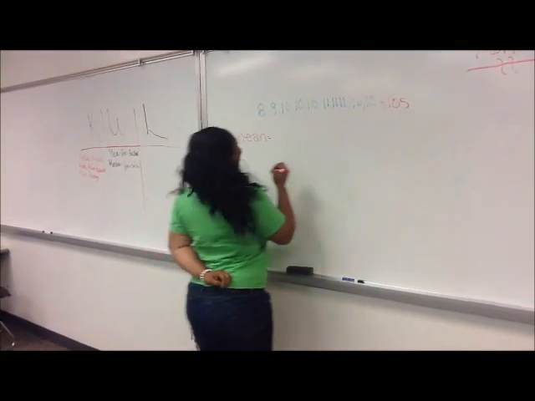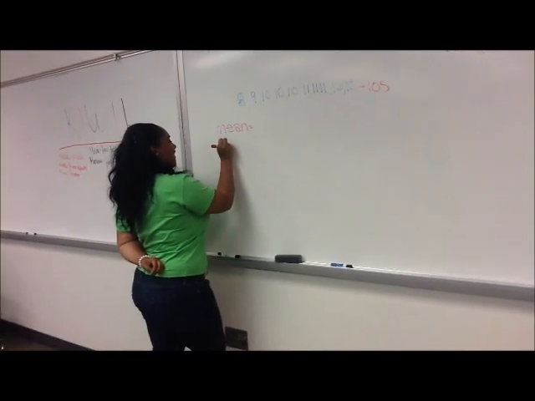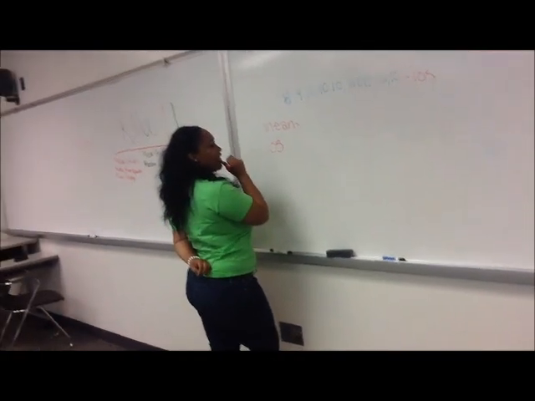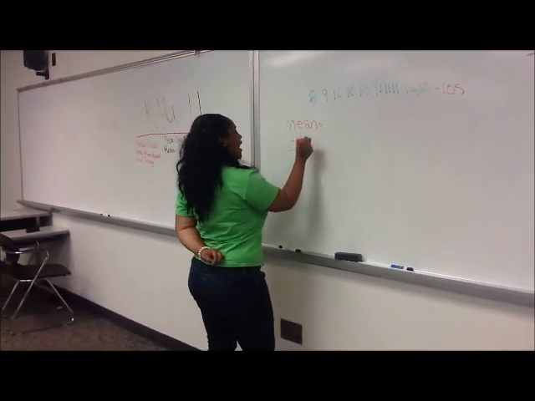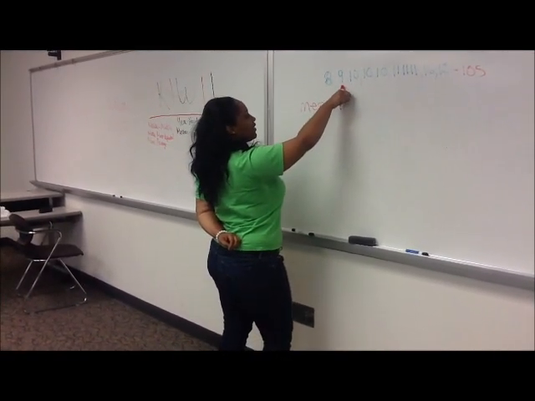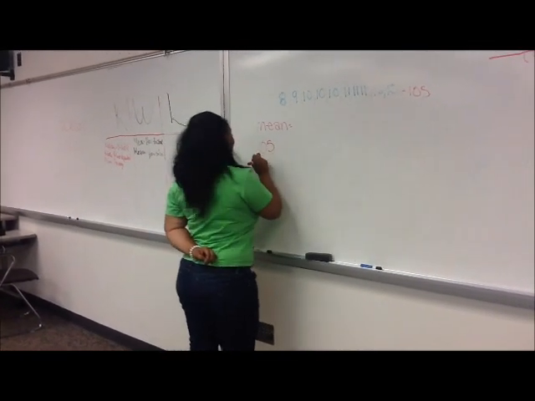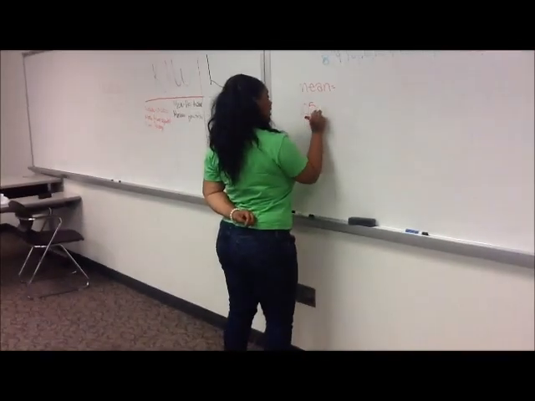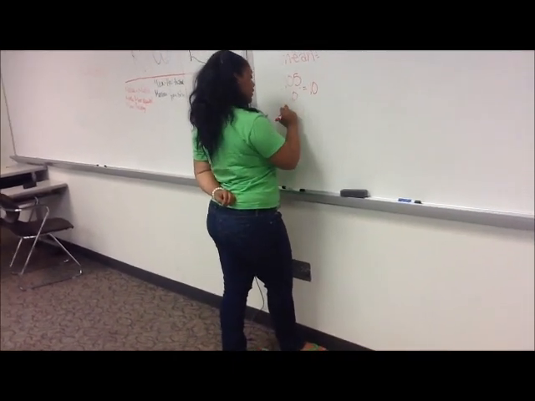Good job. That was quick. Thank you. Okay, so 105. And then what is the next step of the mean? You divide it by how many numbers it is. Okay. 10. So 105 divided by 10 is 10.5. Correct.